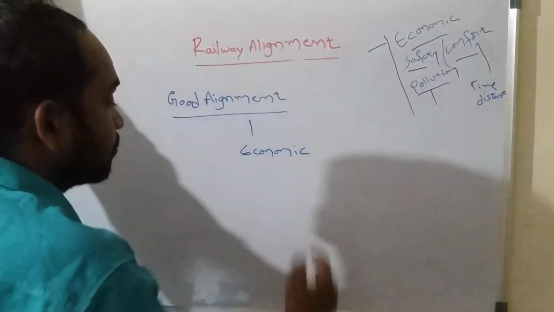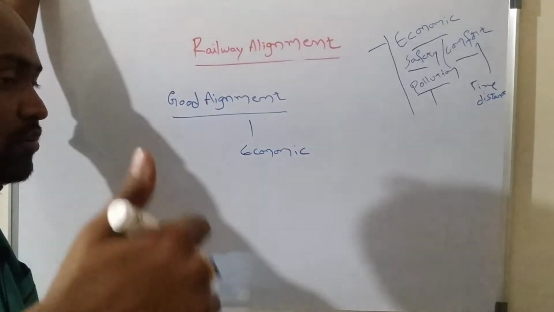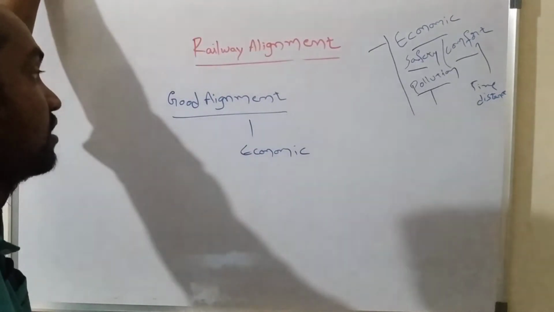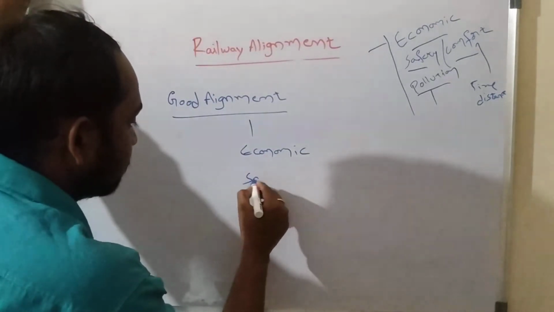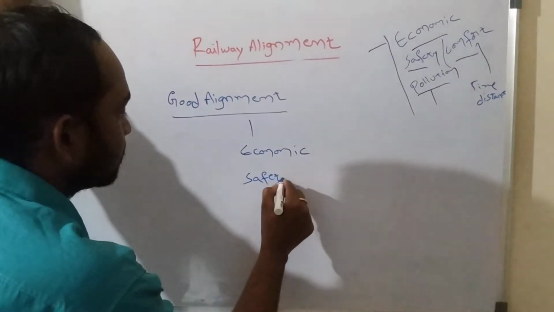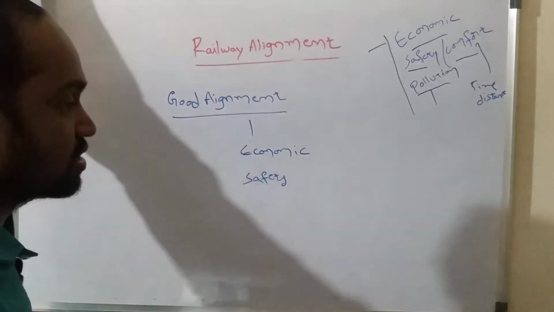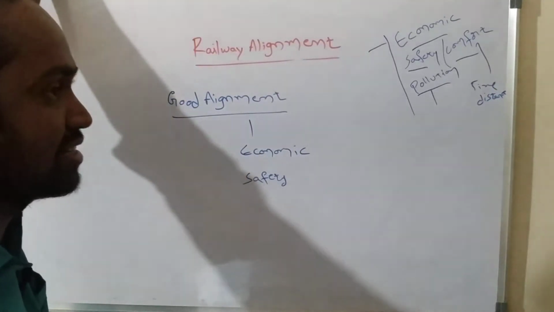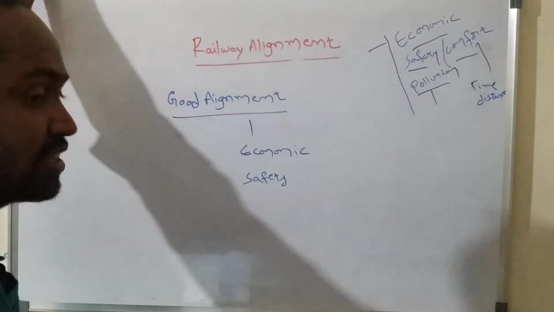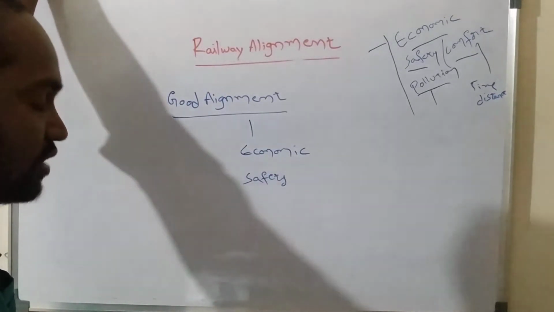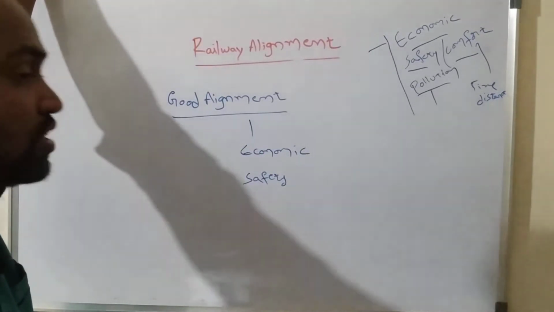It means it should be economic to people who are traveling upon the alignment or upon the particular railway track. And it should be safe. Safety in the sense that the alignment or the railway track should not lead to any accidents. And it should not create any health issues to people. It means the route itself or the alignment itself should create some safety to people.